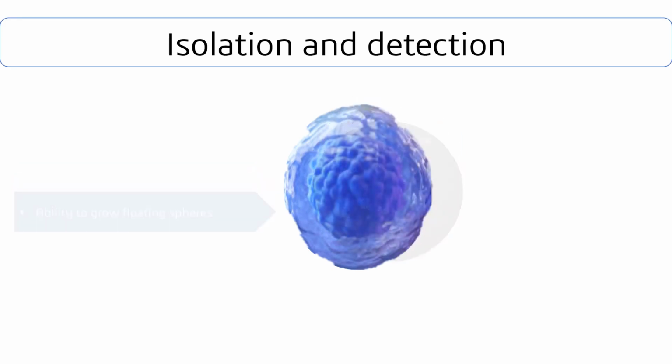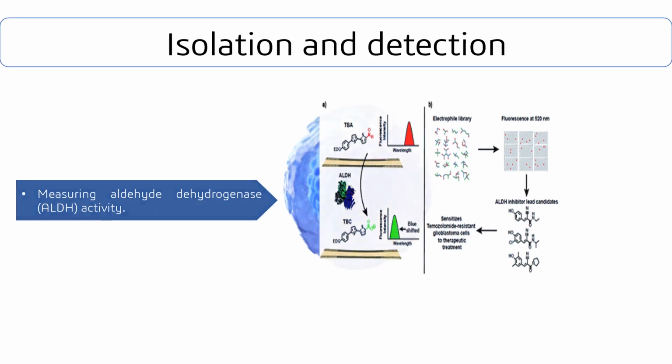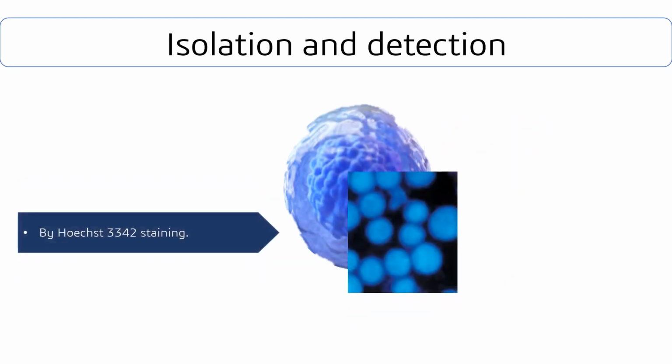The next one is ALDH activity. It is important for maintenance and differentiation of cancer stem cells. Expanding evidence suggests that ALDH expression increases in response to therapy and promotes chemo and radio resistance in cancers. The last one is the detection of the side population phenotype by Hoechst staining.